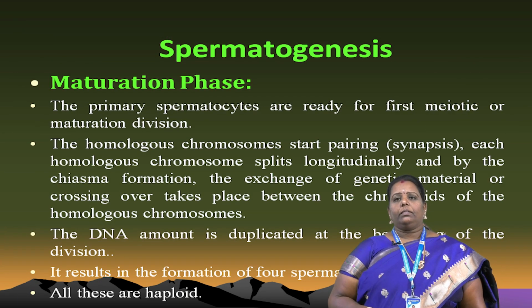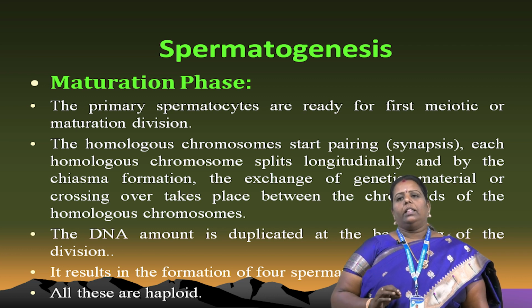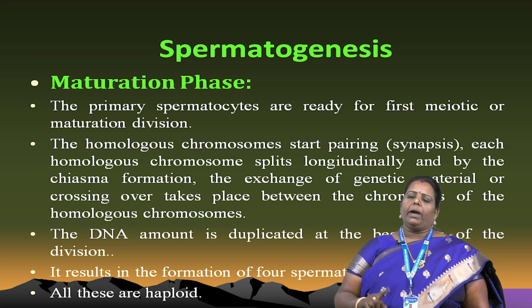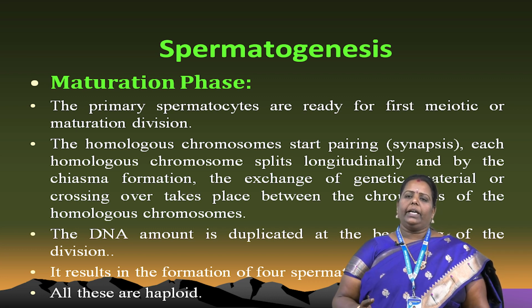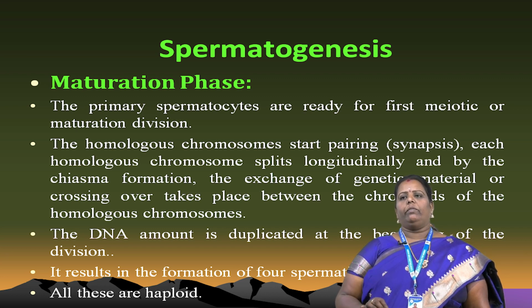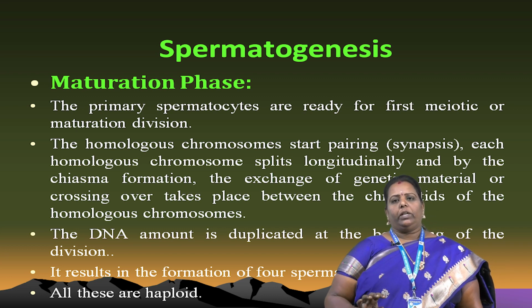Next, maturation phase. The third stage is maturation. Matured means that all the cells are matured. The primary spermatocytes are ready for meiotic division, that is called the maturation stage. During mitotic division, the multiplication and growth phases occur. During the maturation phase, the spermatocyte is ready for meiotic division, not mitotic division.